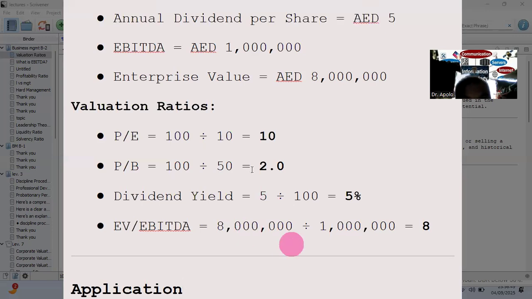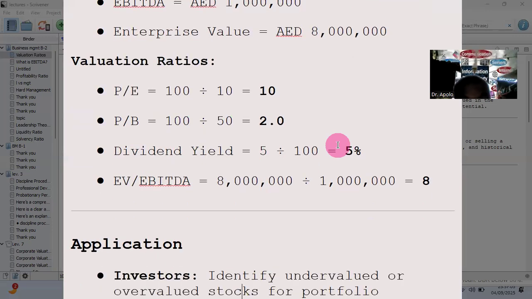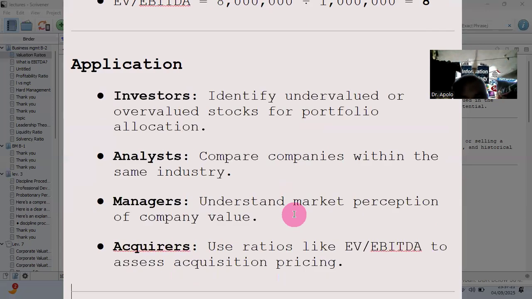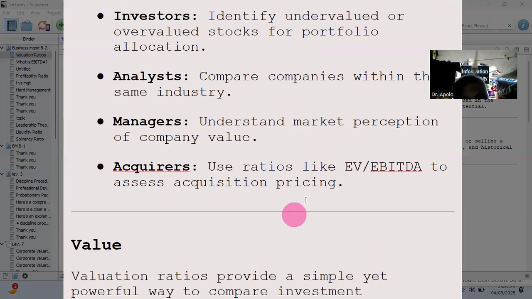So these are the valuation ratios, and there is an interpretation of that. Apparently it's all positive. That means the company is healthy, although not that much. This applies in that investors identify undervalued or overvalued stocks for portfolio allocation. Analysts compare companies within the same industry. Managers understand the market perception of the company's value. Acquirers use ratios like EV over EBITDA to assess acquisition pricing.